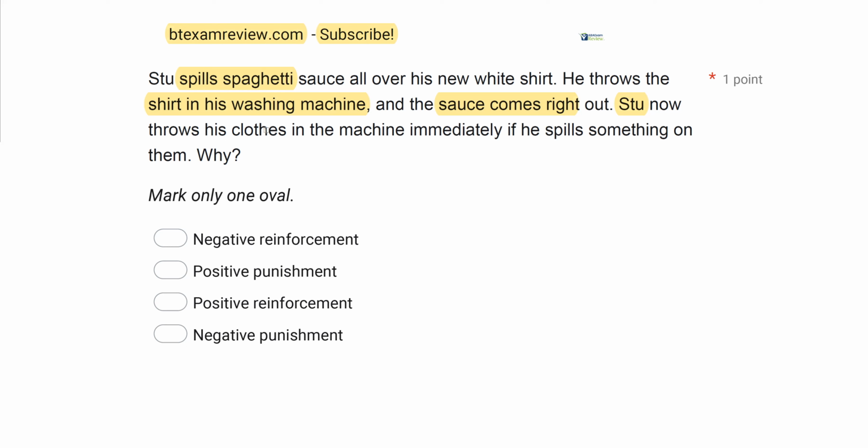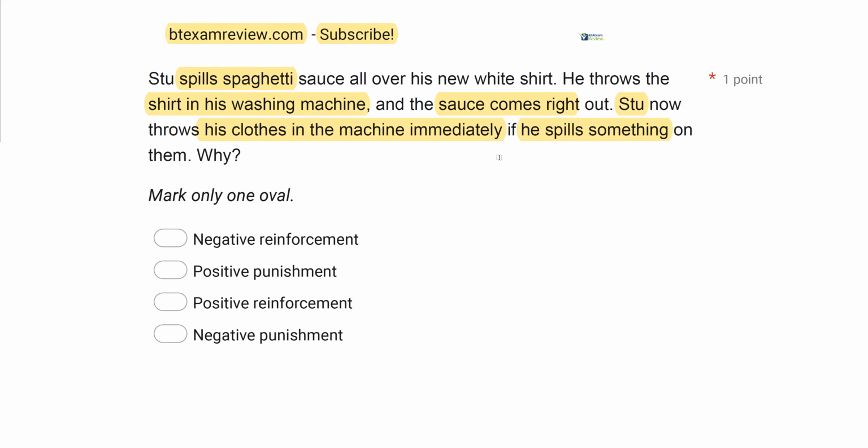We know Stu now throws his clothes in the machine if he spills something. So how does Stu's behavior change? Well, now in the future, Stu will throw clothes in the machine immediately. So Stu's behavior either maintained or it increased. And so when a consequence leads to an increase of a behavior or the maintenance of a behavior, we call that reinforcement. So what is the consequence here? Well, the antecedent is Stu spills sauce. The response is he throws the shirt in the machine. The consequence is the sauce comes out. So we know this is reinforcement because Stu's behavior increased or maintained in the future.